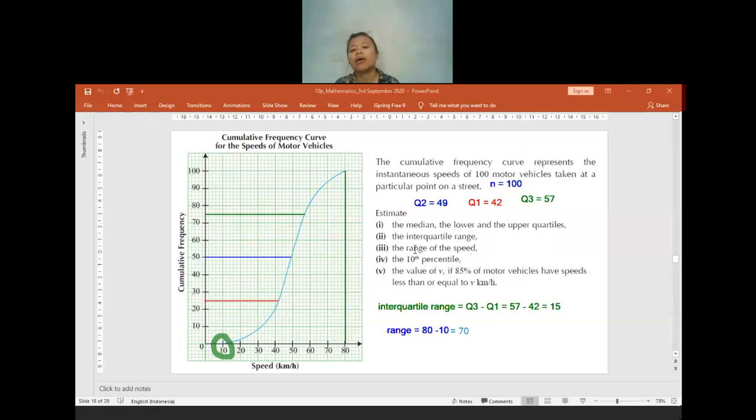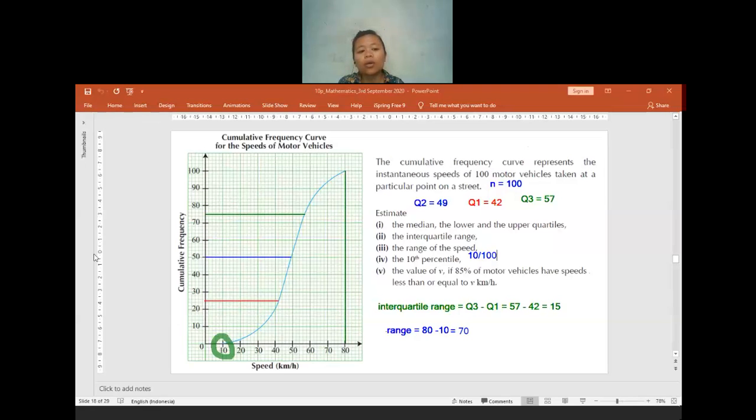What is percentile in here? Percentile means per hundred. Because it says 10 percentile, we have to find the value of 10 per hundred. If later we have 9 percentile, it will be 9 per hundred. If it is 50 percentile, it is 50 per 100, and so on. Is there anyone having any question?